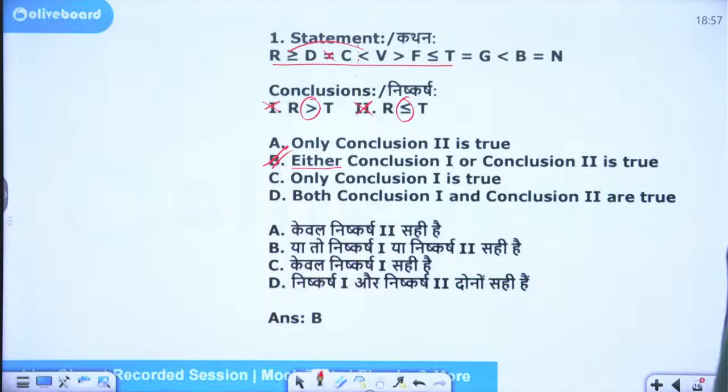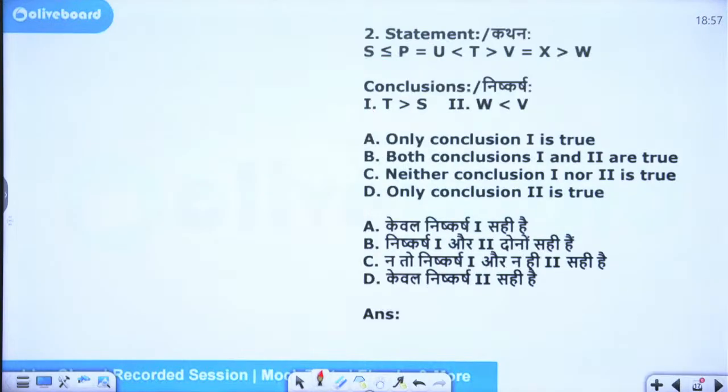Here, next. It is either-or only, because the moment you see either-or in the options, you should start fearing it.